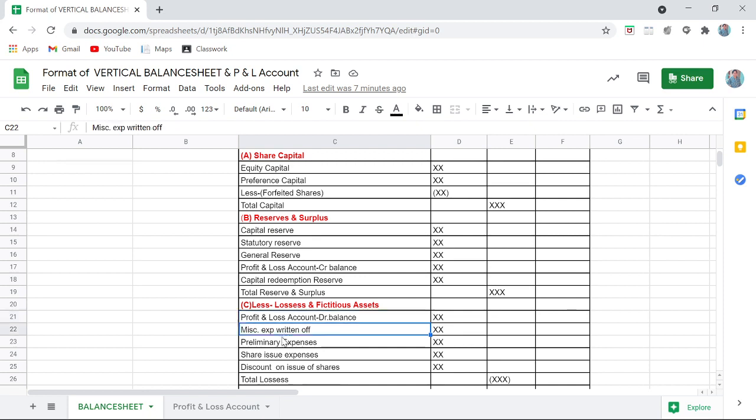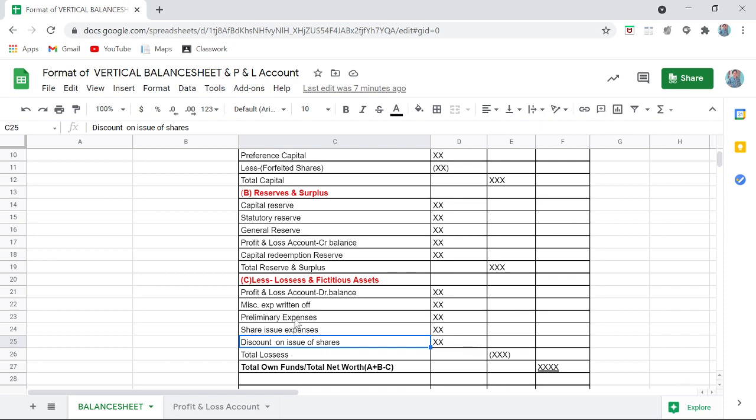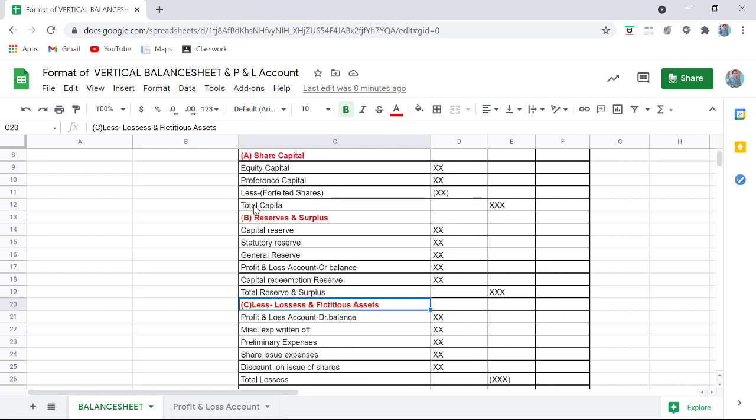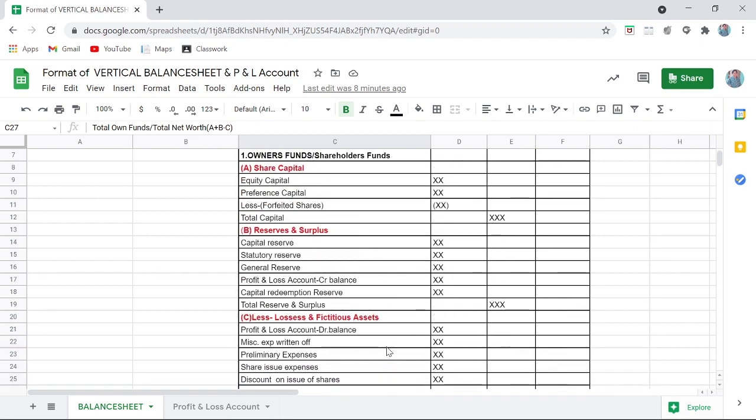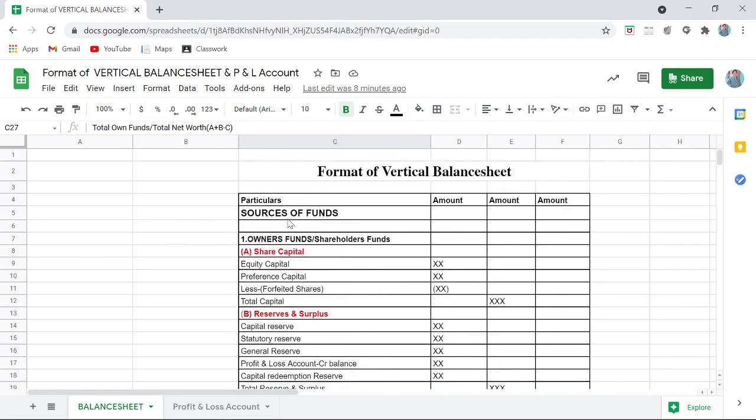Miscellaneous expenses written off, preliminary expense, share issue expense, discount on issue of shares. All these expenses or losses we will write over here, and they will be deducted from these two. I have written it here in brackets. So you will get total own funds, also called the total net worth of the company. And how did I get that? A plus B minus C. So we are studying the liability side, that is, sources of fund.